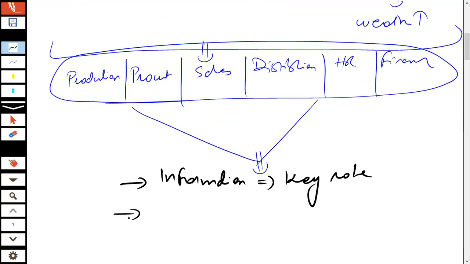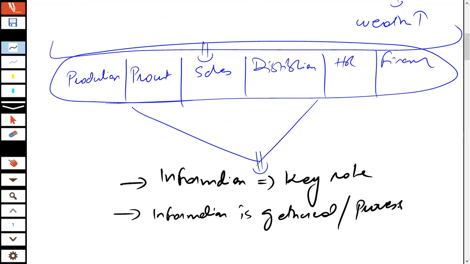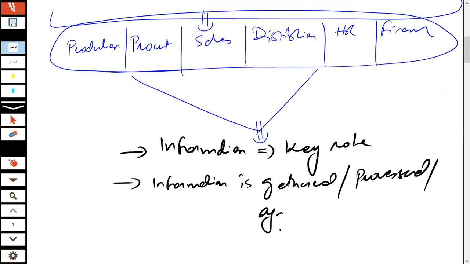What exactly do you mean by this? It means that the way the information is gathered, the way it is processed, the way it is aggregated, all of these things need to be considered.